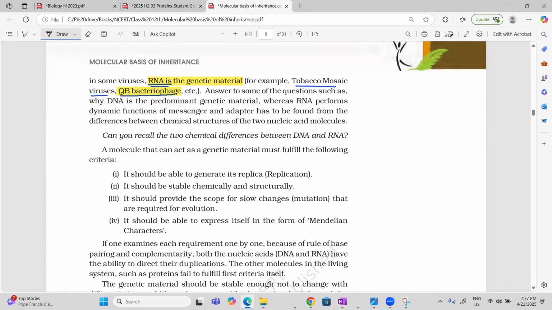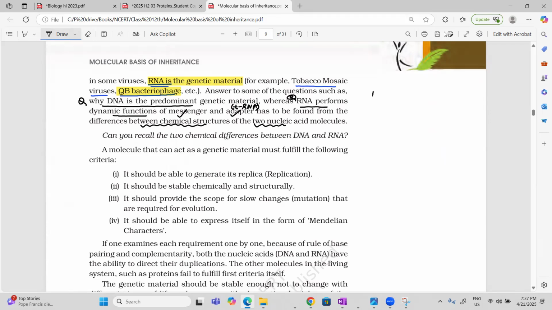Now, the question is asked, why is DNA a predominant genetic material? Why RNA? The next question is, why does RNA perform the dynamic function? It performs the function of working as messenger RNA. It works as an adapter, meaning transfer RNA. So, if you see, the difference is there because of the difference between the chemical structure of the two nucleic acid molecules. So what is the chemical structure?